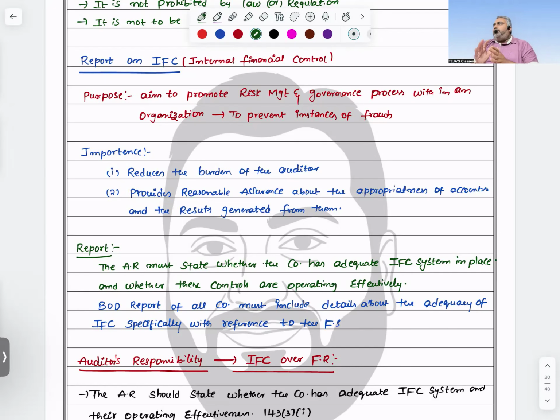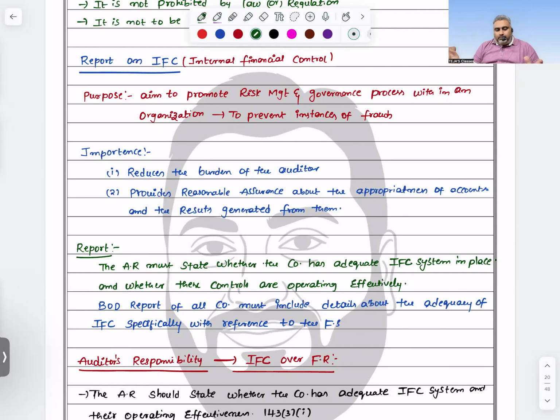That is the reason we want to maintain IFC. What is the importance? It reduces the burden of the auditor. Whenever IFC is strong, I can go with sampling and test checking. Then automatically, as an auditor, I can feel comfortable. At the end, however strong the IFC is, we can still provide only reasonable assurance.